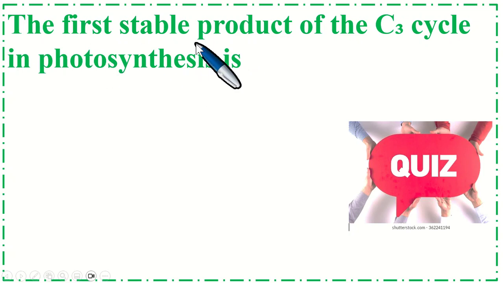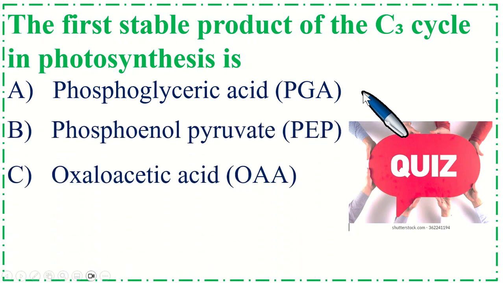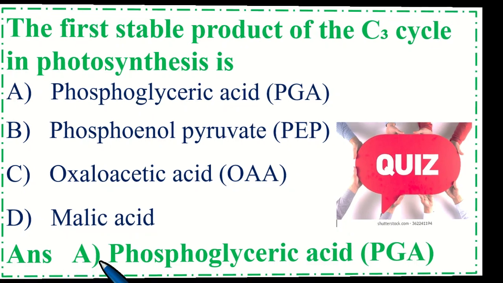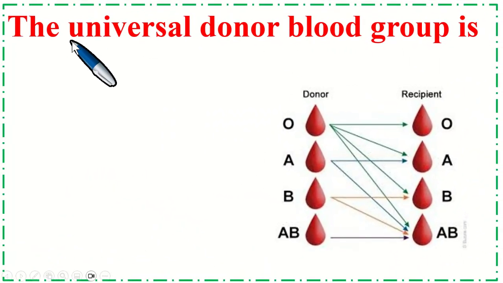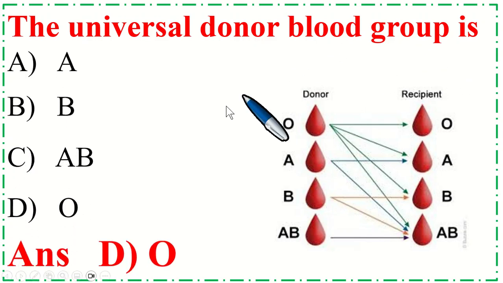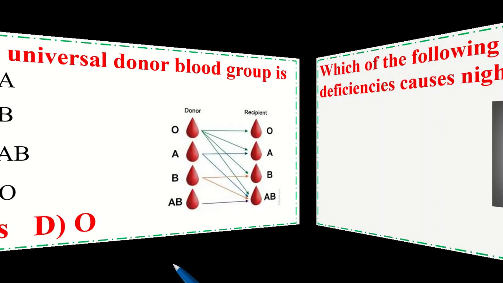The first stable product of the C3 cycle in photosynthesis is? Correct option is A, phosphoglyceric acid. The universal donor blood group is? Correct option is D, O. O blood group is the universal donor.